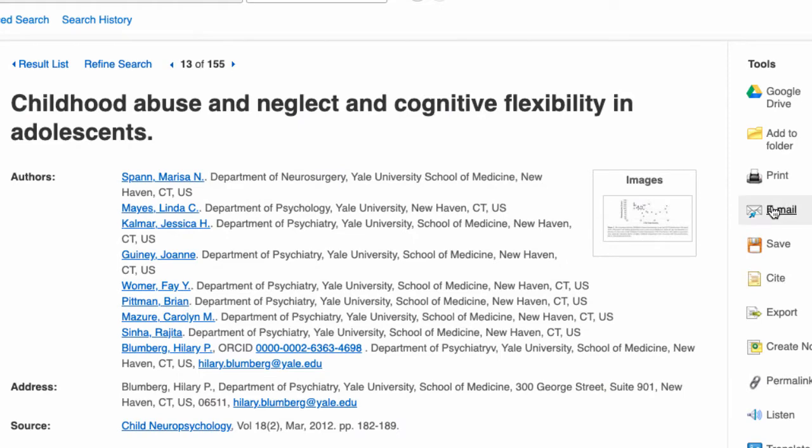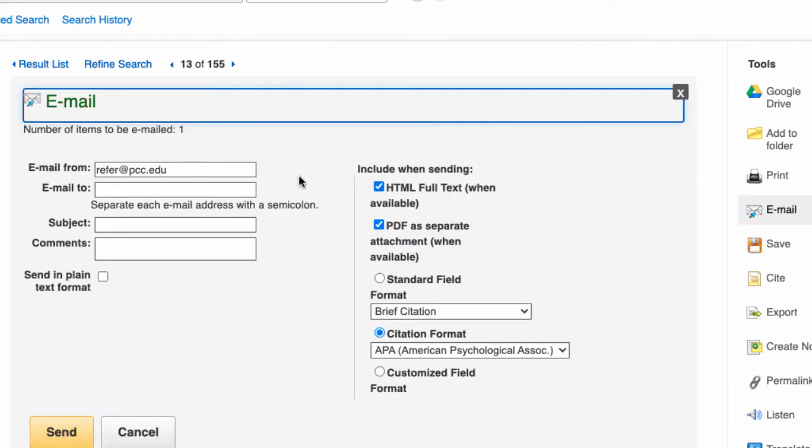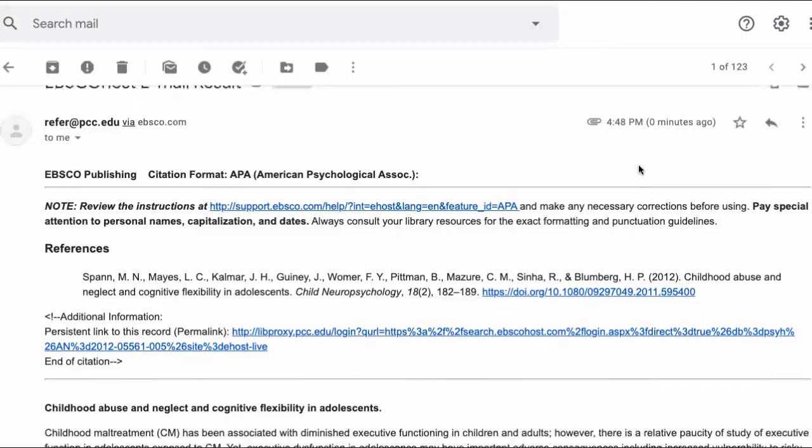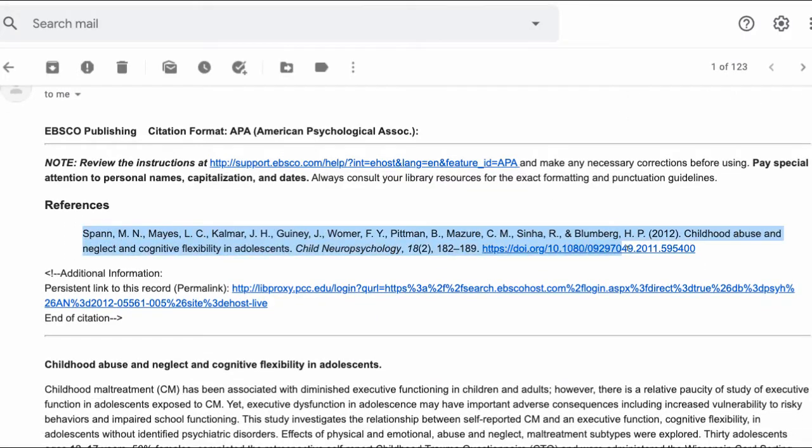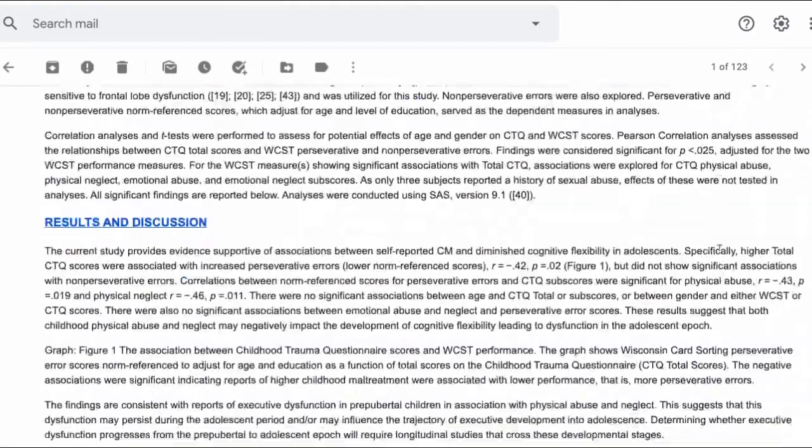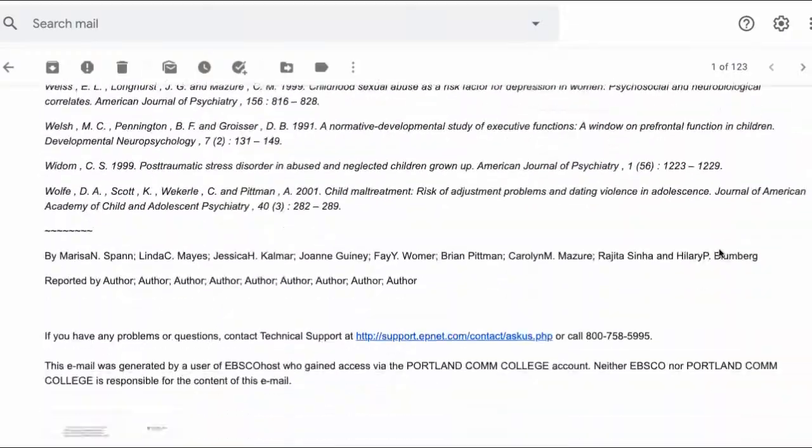All you need to do is put in your email address. What it does is send you the article as a PDF, as well as the APA formatted citation that you can copy and paste into your bibliography. It's so easy.